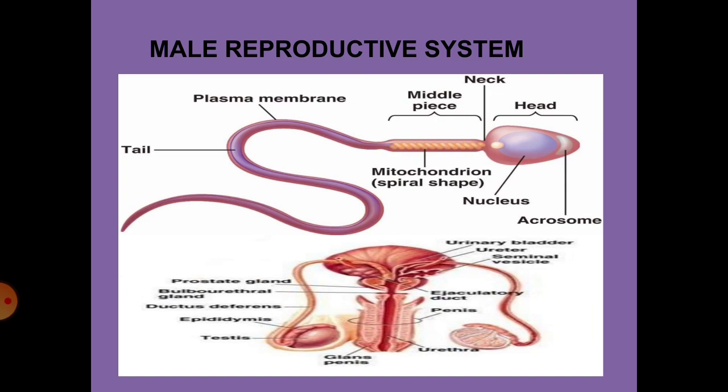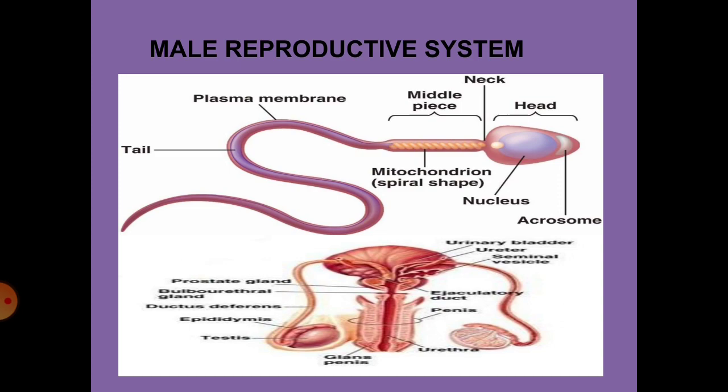Now let us move on to the primary sex organs, that is the male and the female reproductive organ. Here we are going to discuss the first one, the male reproductive system. In this picture you can see the testis, scrotum, vas deferens, urethra and the penis. Let me repeat, it consists of what? 5 parts.